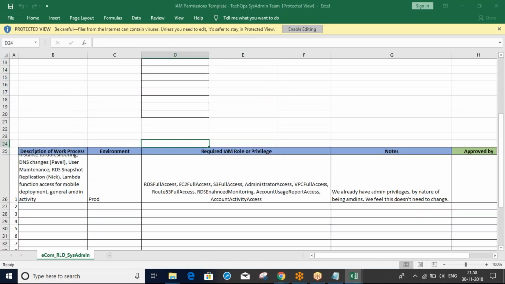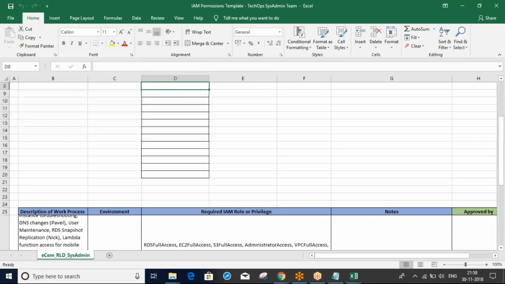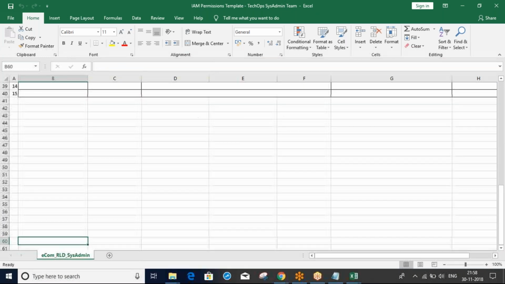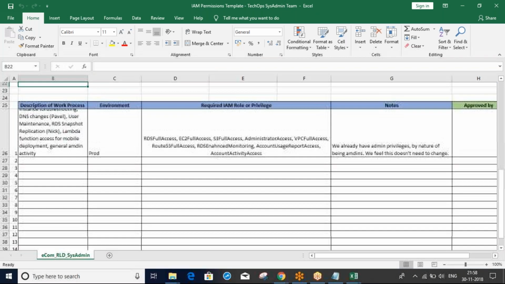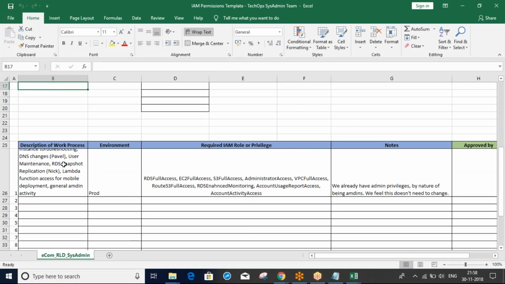See this documentation. So we will get requests like this. Just a description of what they will do.